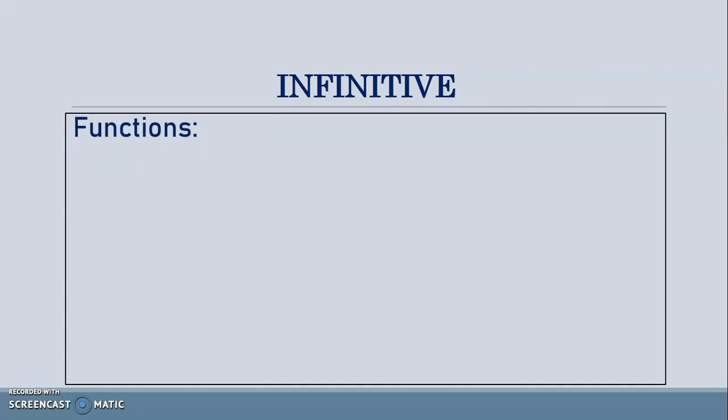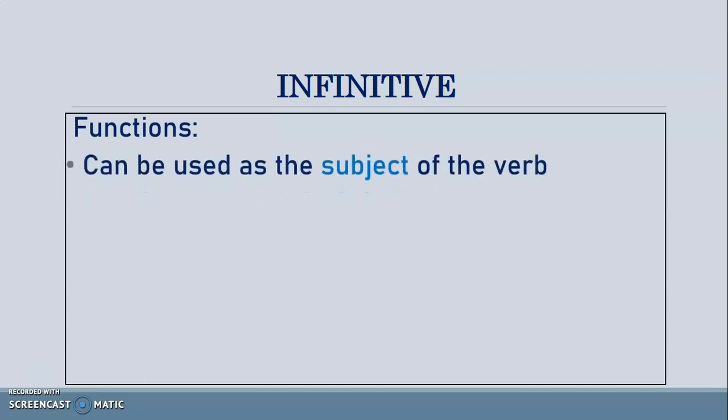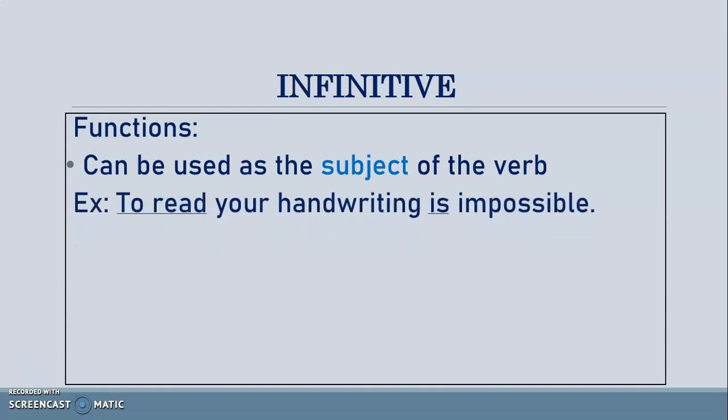Mainly, to infinitive is used in 5 ways. To infinitive has 5 functions. When it is used in a sentence before the verb, it functions as a subject. When to infinitive is used before a verb in the beginning of a sentence, it functions as a subject. Example: to err is human.